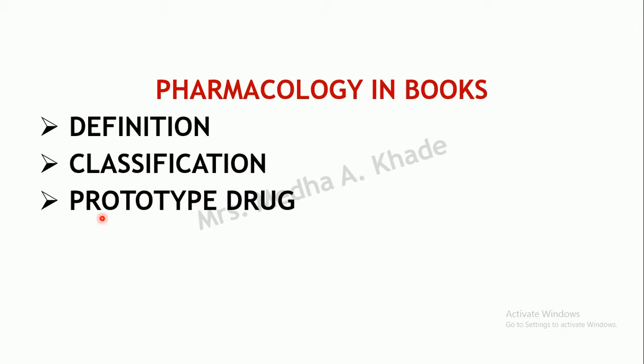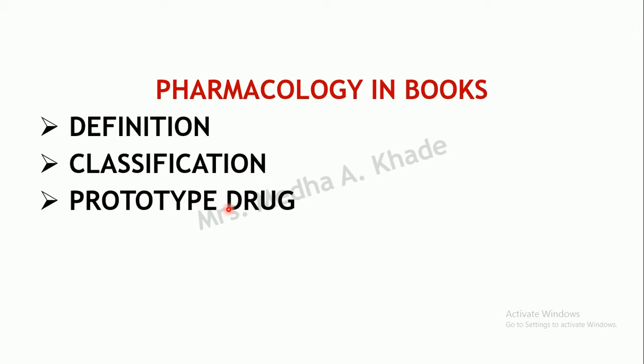Next, in most of the chapters, you will find one particular prototype drug which will be discussed in detail. It's not possible to discuss the pharmacology of each and every drug in detail. If you go on discussing the detailed pharmacology of every drug, there will be a number of volumes of your book, if you sit to write the pharmacology of all the drugs.